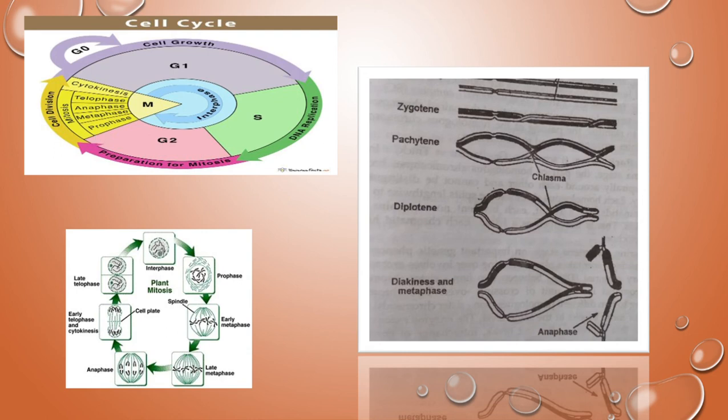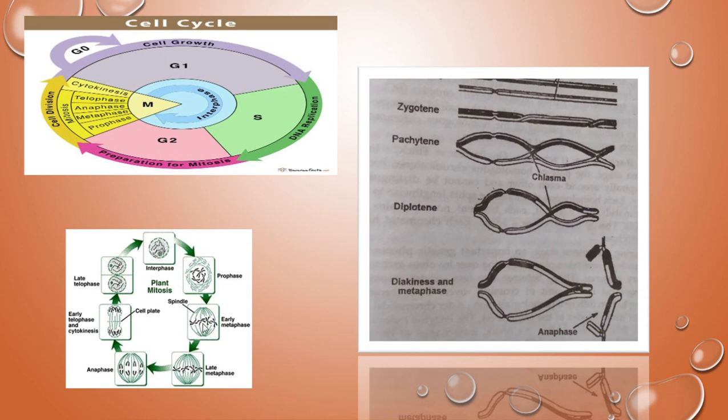In prophase the chromatin material gradually condenses to form chromosomes, which are evenly distributed in the nuclear cavity. Later the nuclear membrane and the nucleus slowly disappear in prophase. See, this is prophase. The chromosomes are now free in the cytoplasm. And next, in metaphase, two things will be happening.